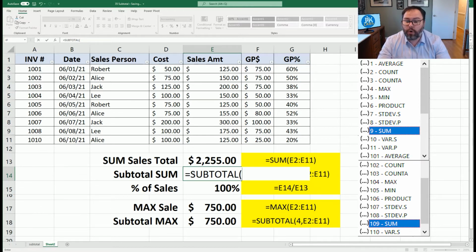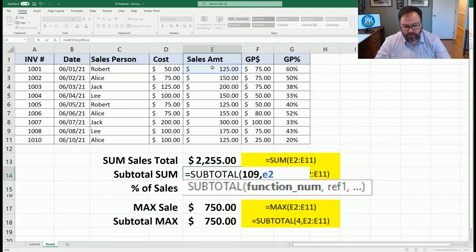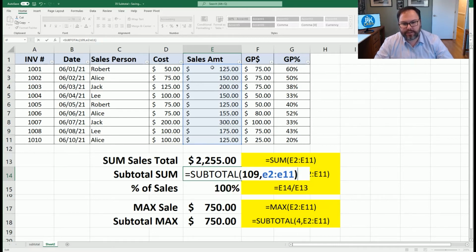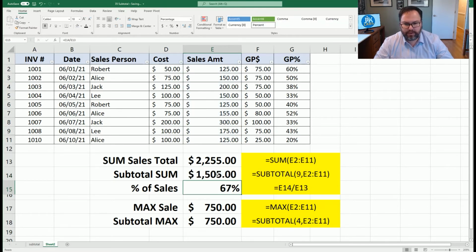But 101 to 111 excludes hidden cells as well. Luckily, 9 is for just sum, and 109 is also the sum that will exclude the manually hidden data. So once again, we go E2 to E11. Close out those parentheses, and now we'll see that this is 2,225 and this is 1,505.